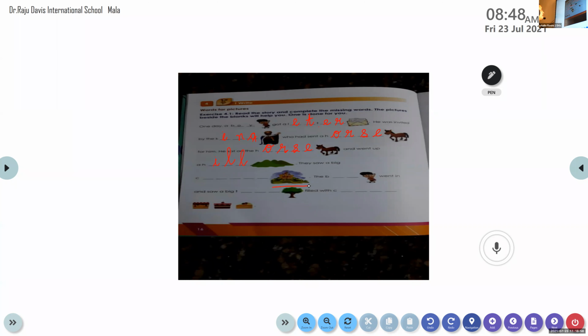Do you know what place this is? You can get to hear the name of this place in stories. Can anybody try? Castle. Very good. What is the spelling of the word?